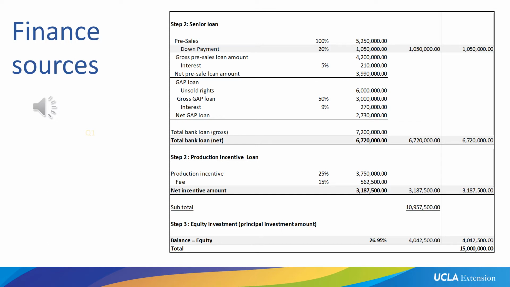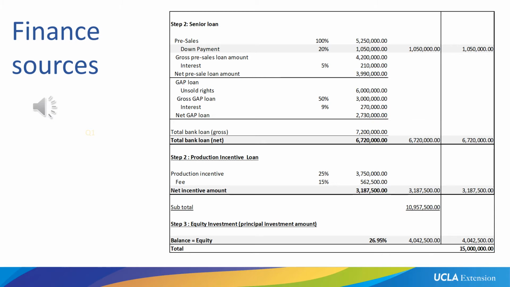Now this is a loan that is against distribution agreement. So there is an actual asset against this loan, which is a distribution agreement, or in this case, many distribution agreements from many distributors that are just all together summing up 35% of our budget. Now the GAP loan does not have distribution agreements against it. The GAP loan actually is a loan where the bank looks at the rights that have not yet been sold, therefore called unsold rights.